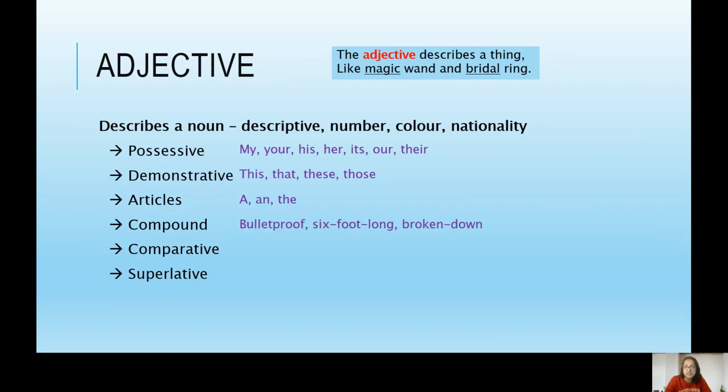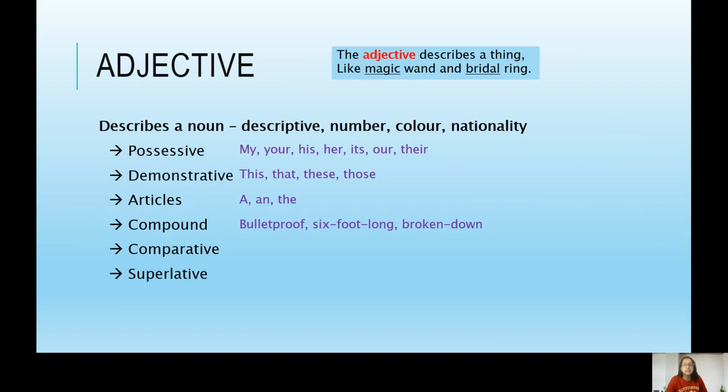We have compound adjectives, which could be 2 words joined together to make one adjective, like bulletproof. They could be hyphenated with 2 or 3 words, like 6 foot long or broken down.